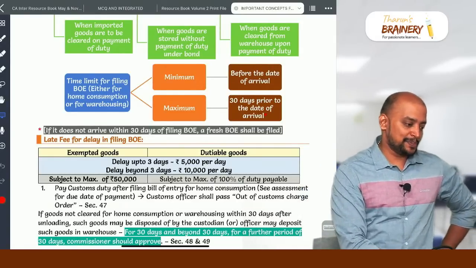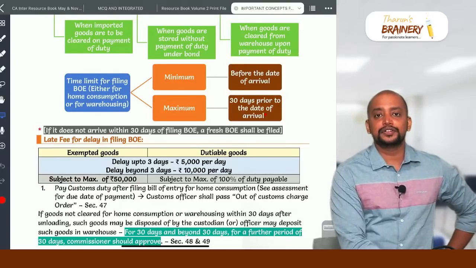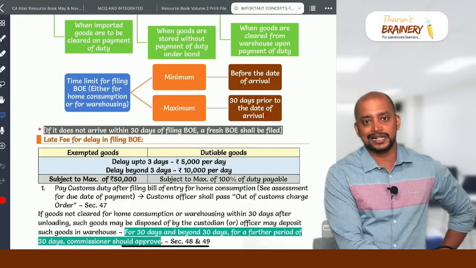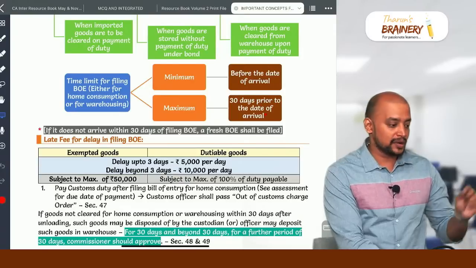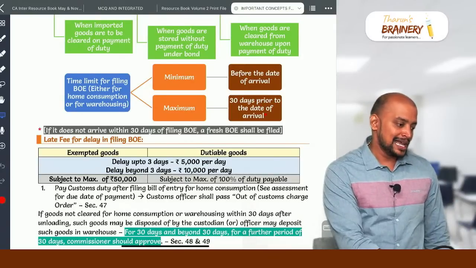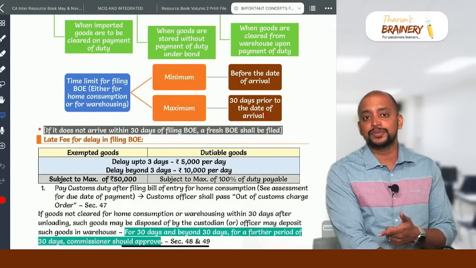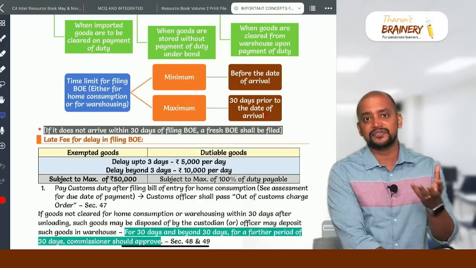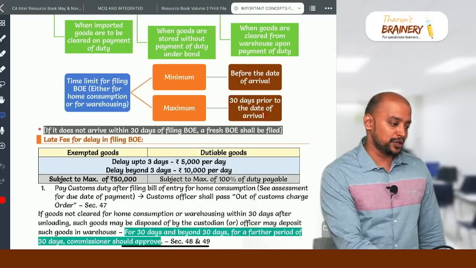Please share the penalty summary if you have. Please refer to the Rocket Revision Offenses and Penalties chapter, where you can see a quick revision of penalties, and this PDF is from the That's It book only. I have just taken it from the That's It book. If you have the That's It book, you can see.